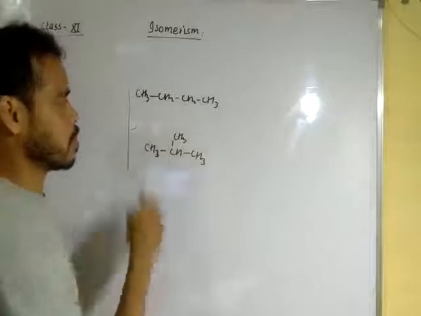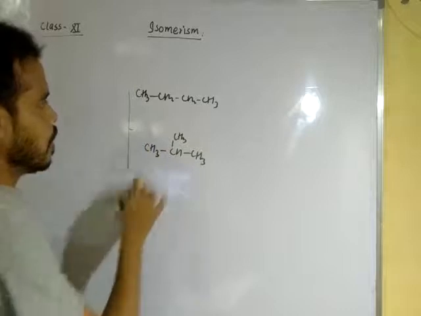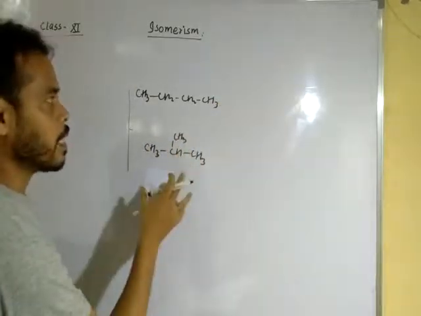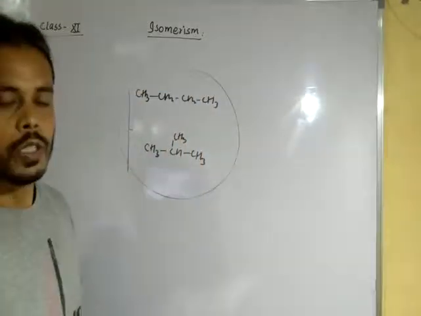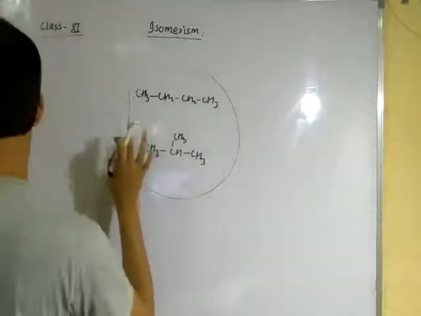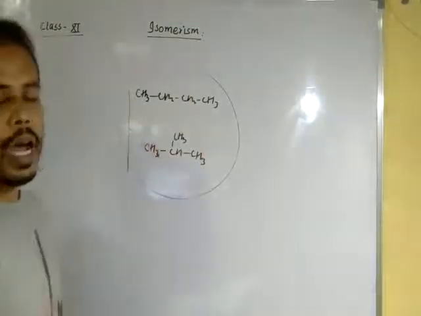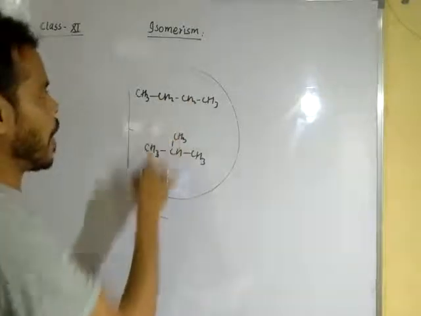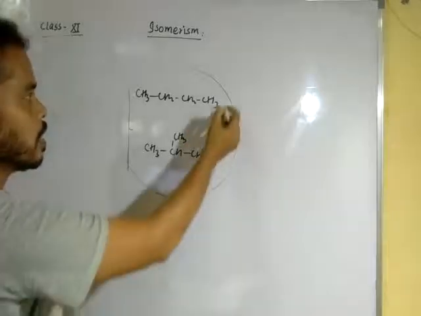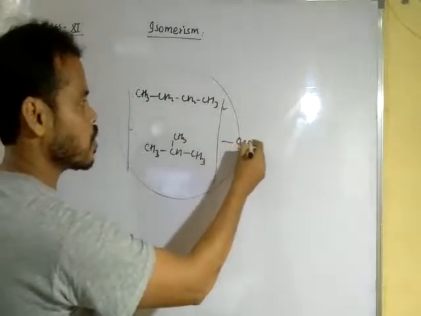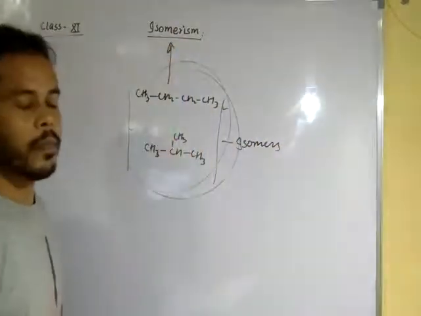Okay, these are types of isomers, we will discuss later. But now you can see that the physical and chemical properties of these two molecules are different, but they have the same molecular formula. Clear dear student? So this phenomenon is called isomeres and such compounds are called isomers.